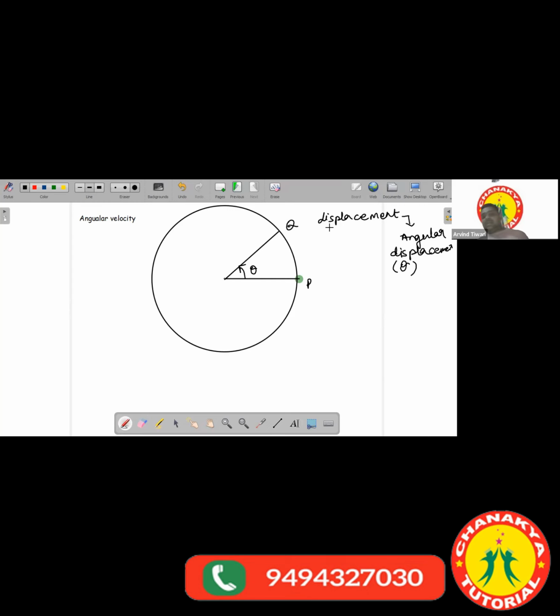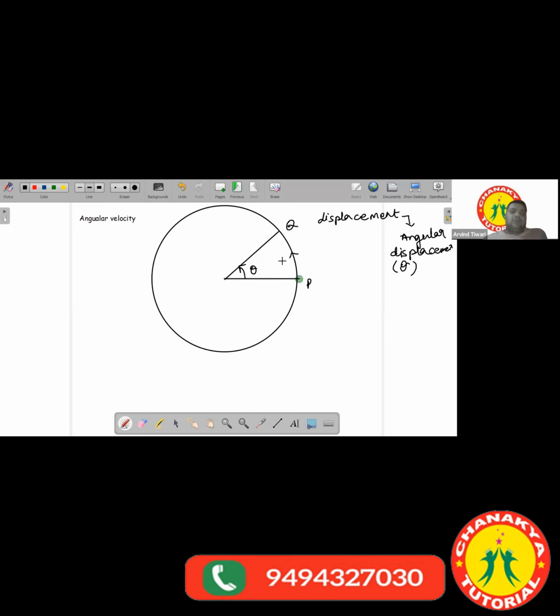See, here there are two types of angular displacements possible from its initial position. The way I have taken it from P to Q, this is one. Got it? The angular displacement is not along PQ.